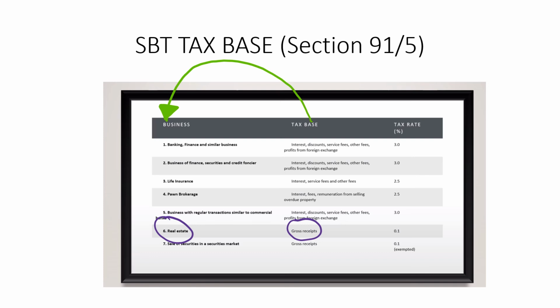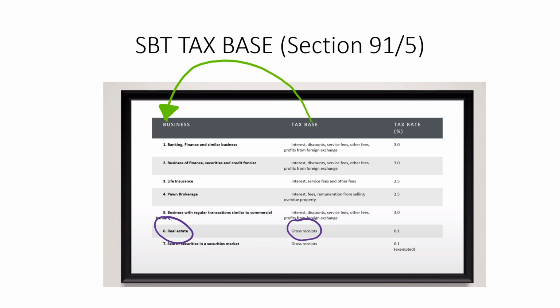For example, K-Bank is considered as banking business under section 91/2. The tax base for K-Bank depends on the type of service provided to the customer. For example, it could be interest, discount, service fee, other fees, or profit from foreign exchange.